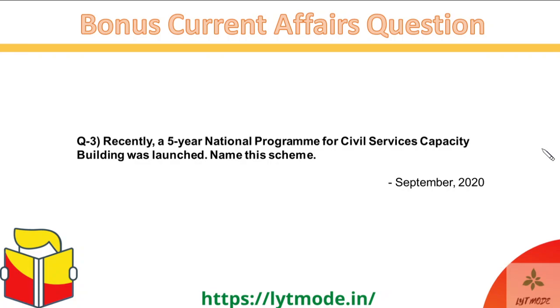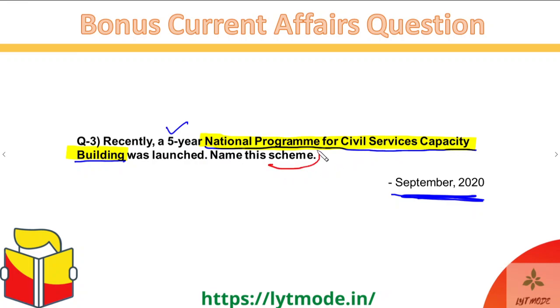So now comes finally the third question that I've asked in this video, and again, it's a very recent question from September 2020 current affairs. The question says that recently a 5-year national program for civil services capacity building was launched by the government of India. Okay, so it's a scheme which is also being dubbed as the National Program for Civil Services Capacity Building, and this is a program for 5 years which was launched by the government of India. So the question is, what is the name of this scheme? You have to name this scheme. This is question number 3.